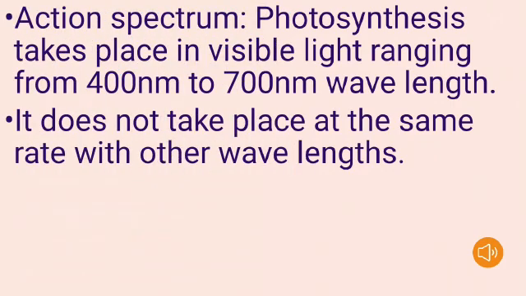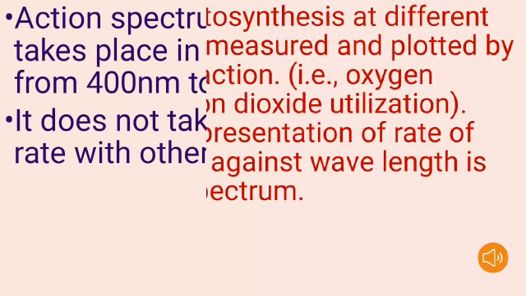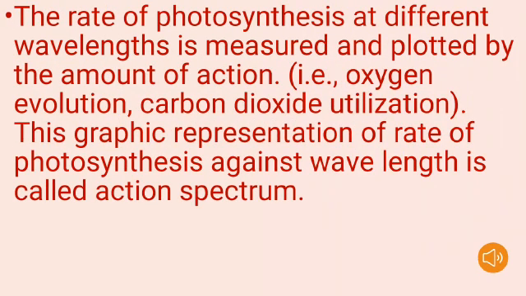Coming to action spectrum, photosynthesis takes place in visible light ranging from 400 nanometers to 700 nanometers wavelength. It does not take place at the same rate with other wavelengths. The rate of photosynthesis at different wavelengths is measured and plotted.